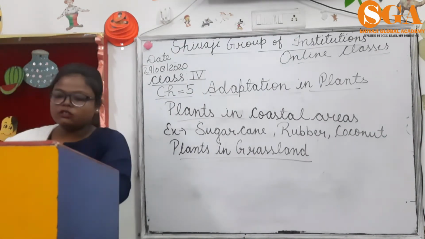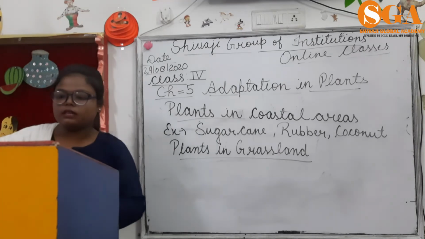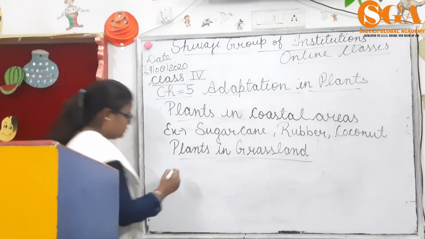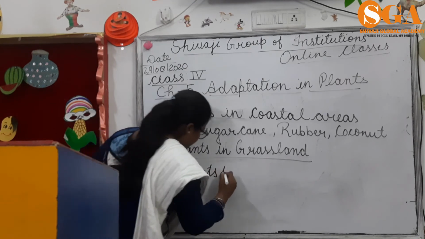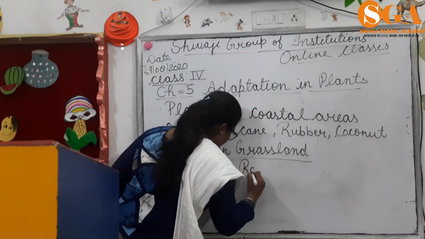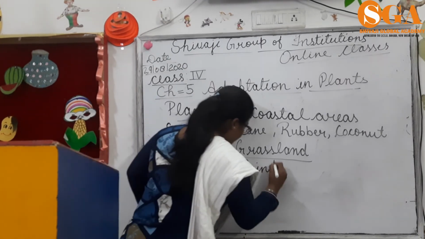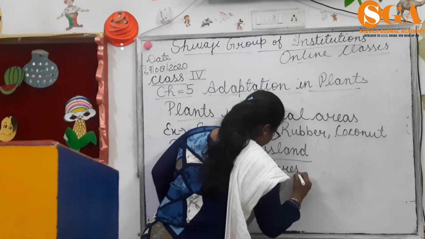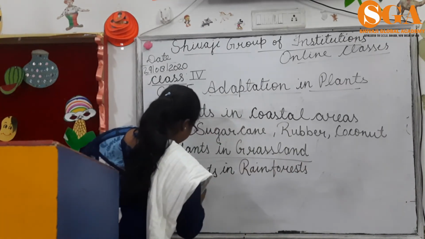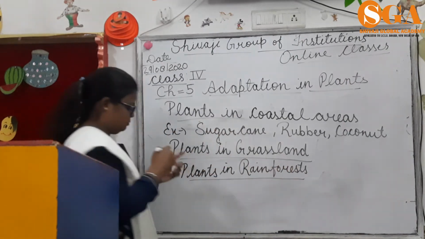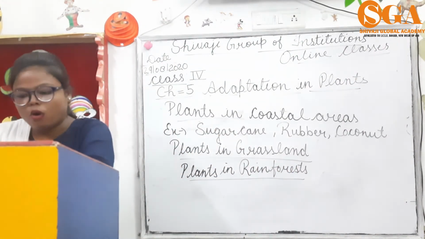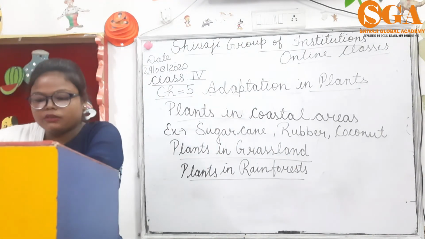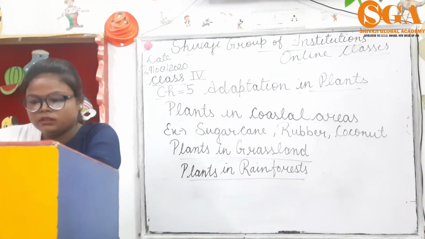Kids, our next topic is plants in rainforests. See in the book, rainforests grow in hot and wet climates that receive heavy rainfall.